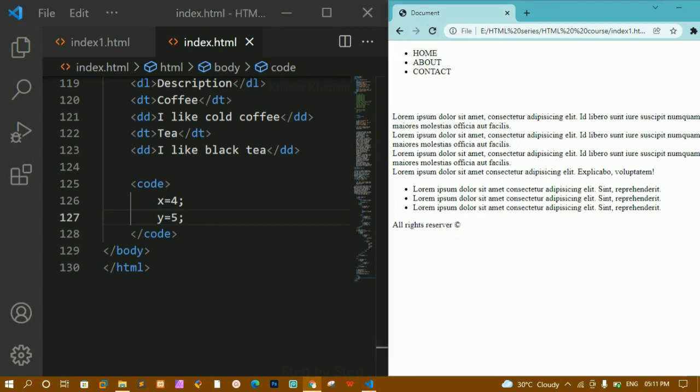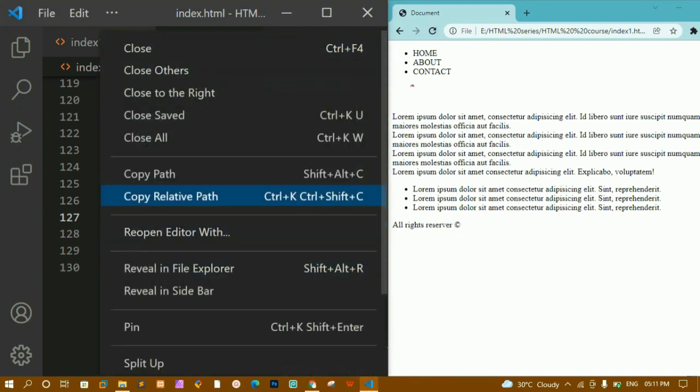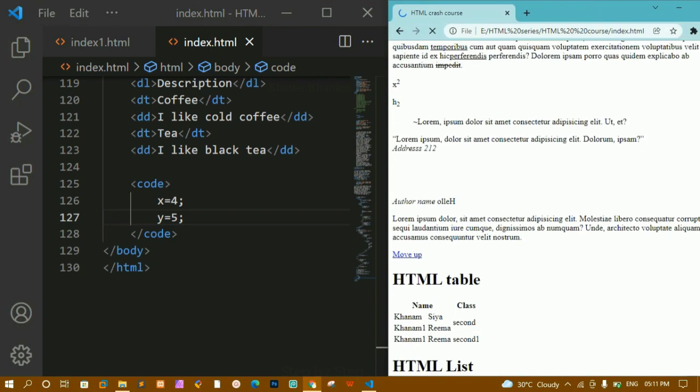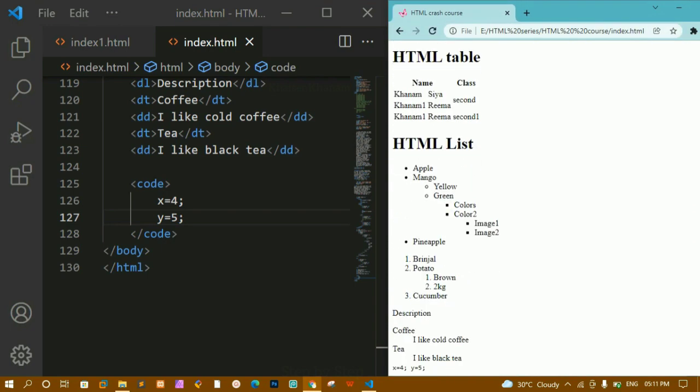I'll save this. Okay, let me just copy this file path, and here I'm just going to paste that one. Now you can see below this I'm having this code. This will have a different font family. This will not be similar to this font family. This will be a separate font family. So if you are printing any code inside your website, then you can use these computer code elements.